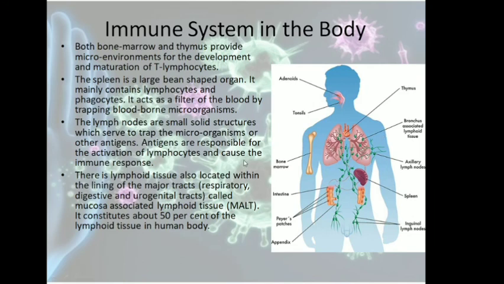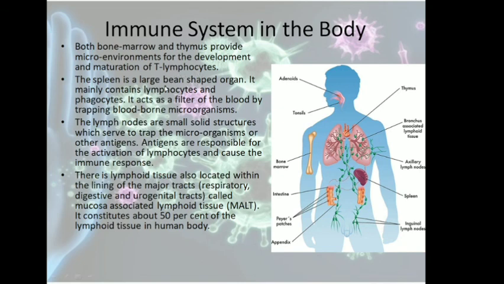So this is the whole immune system in our body. You can see this is the bone marrow. The long bones in our body have bone marrow inside them. This is the thymus, the organ just above the heart. And then the secondary lymphoid organs: there are the tonsils, the spleen, then the Peyer's patches, appendix. These are the secondary lymphoid organs. Both bone marrow and thymus provide microenvironments for the development of the T and B lymphocytes.